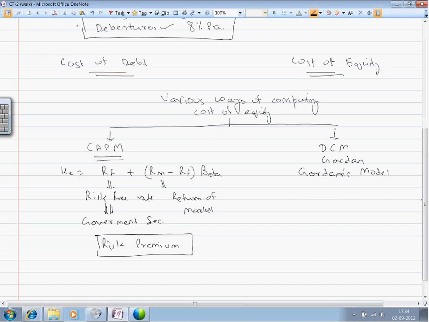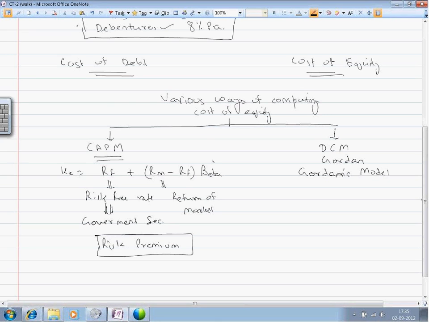This premium is based on the degree of risk which an investor takes by investing his funds in the business of the company. The risk premium is the proportionate additional amount which an investor would expect to obtain by investing his funds in the business of the company.